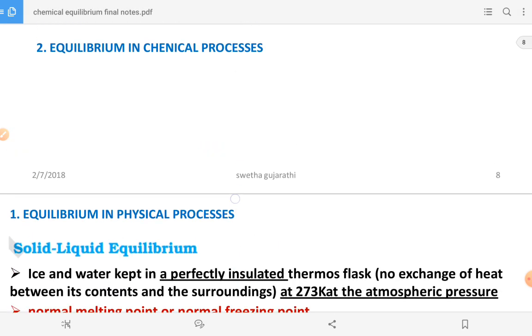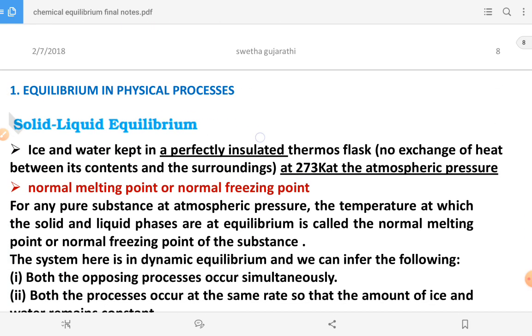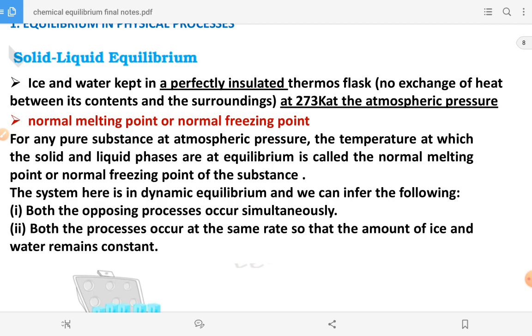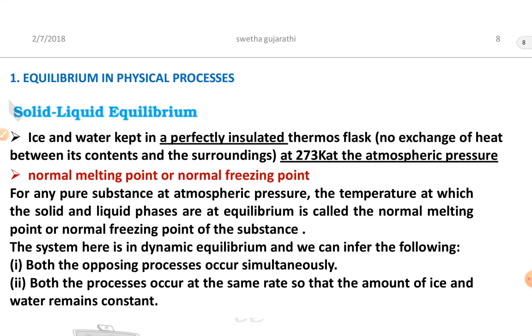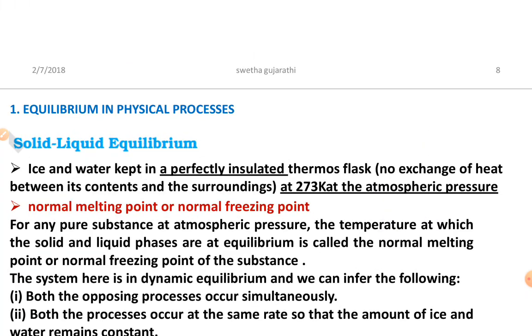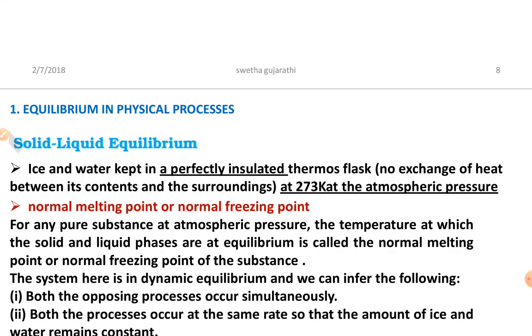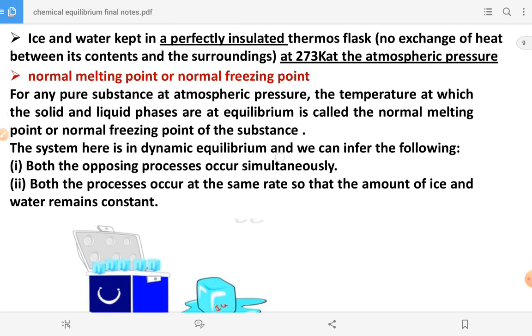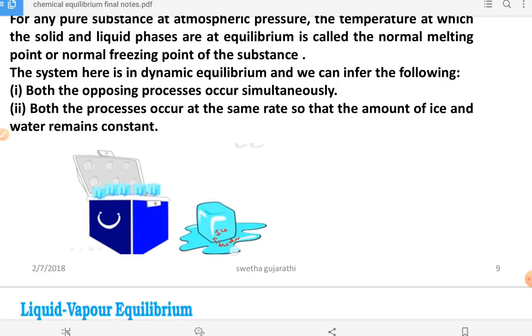First we have solid-liquid equilibrium, and I am going to discuss an example here. See, first you have ice and water kept in a perfectly insulated thermos flask. A thermos flask means there is no exchange of heat between its contents and the surroundings, at 273 Kelvin and atmospheric pressure. Here we have ice and water, and both are in equilibrium.